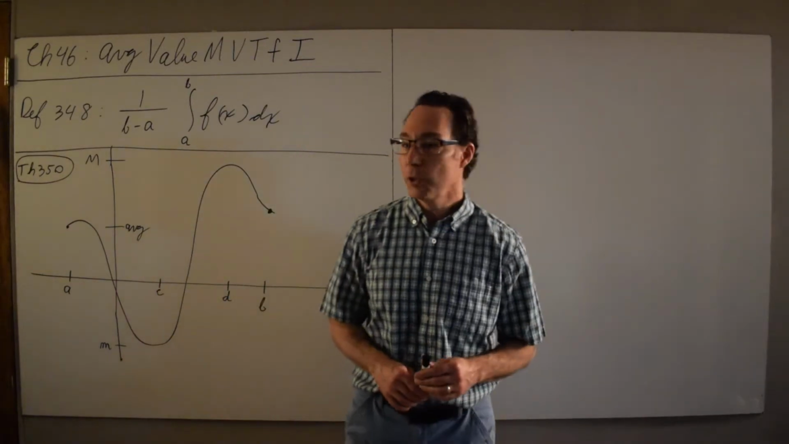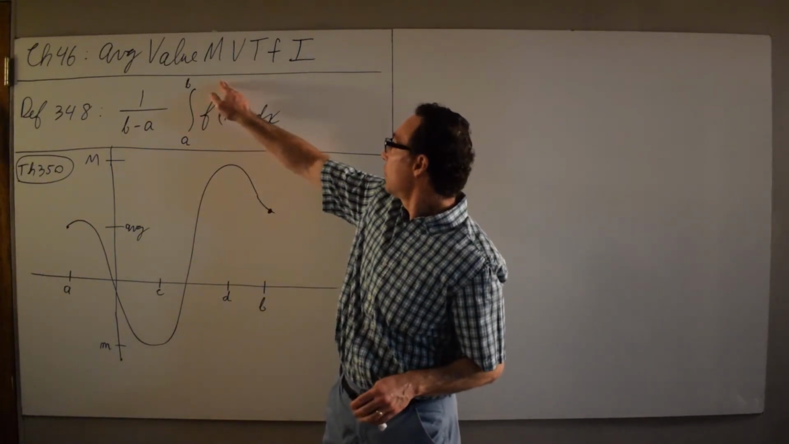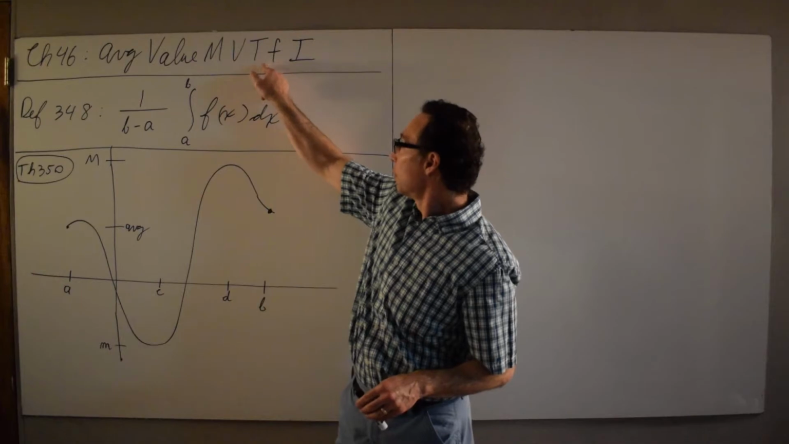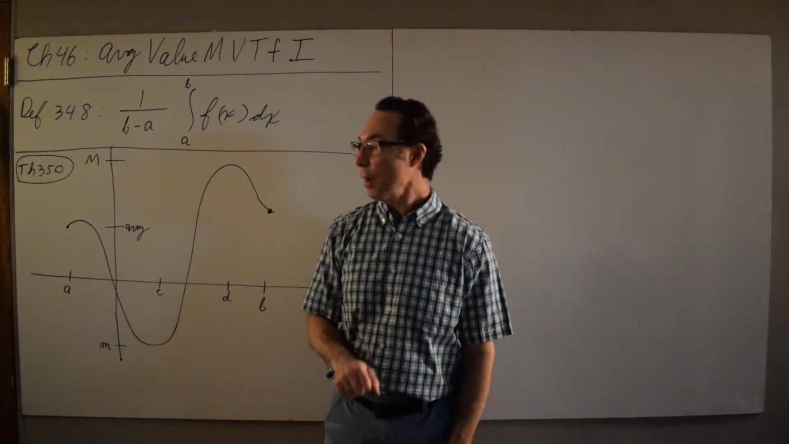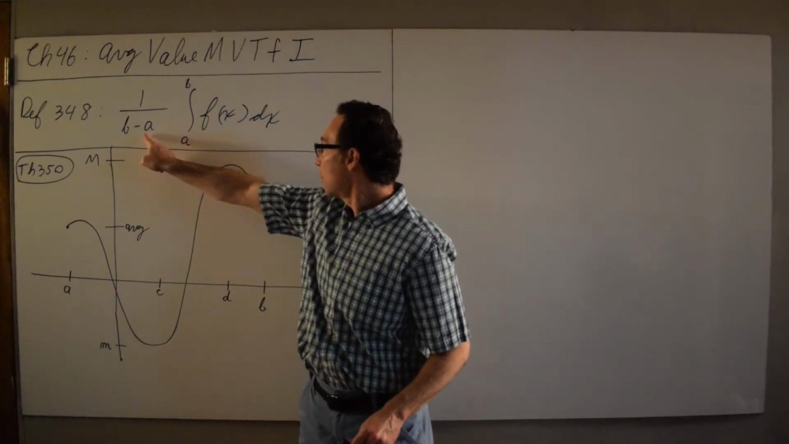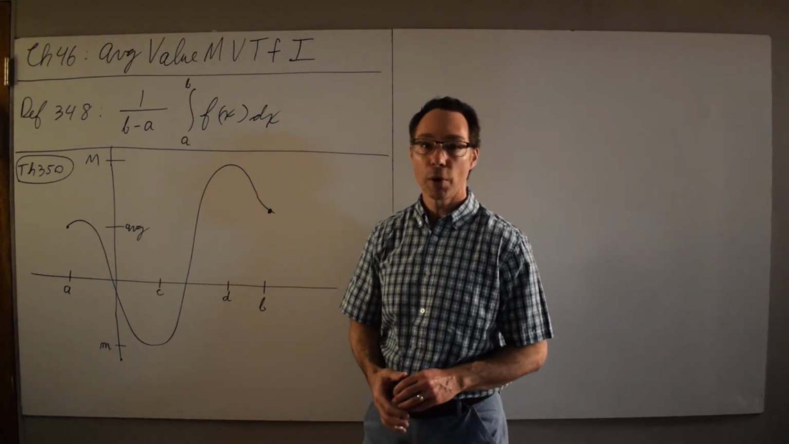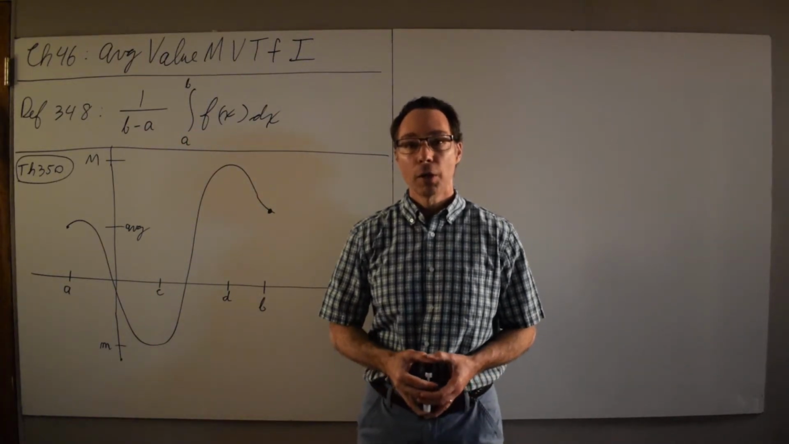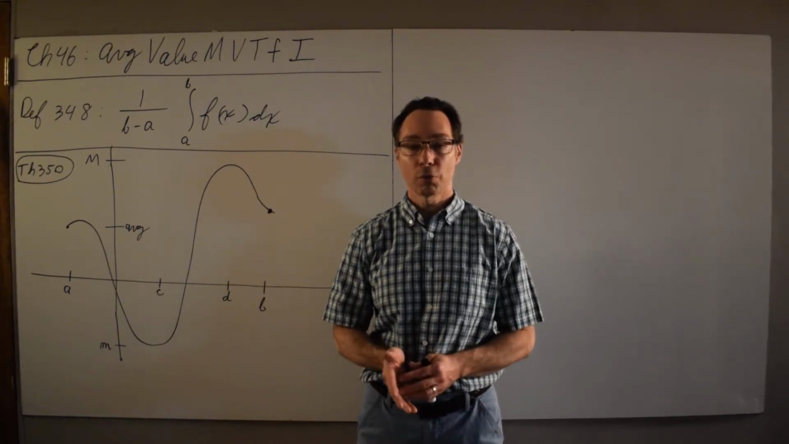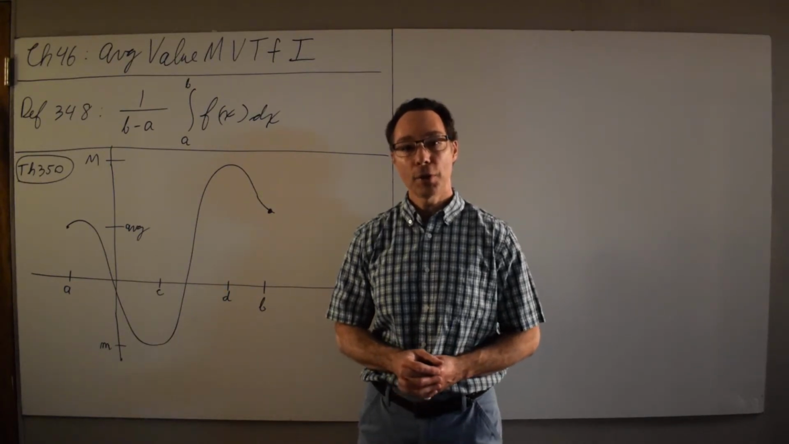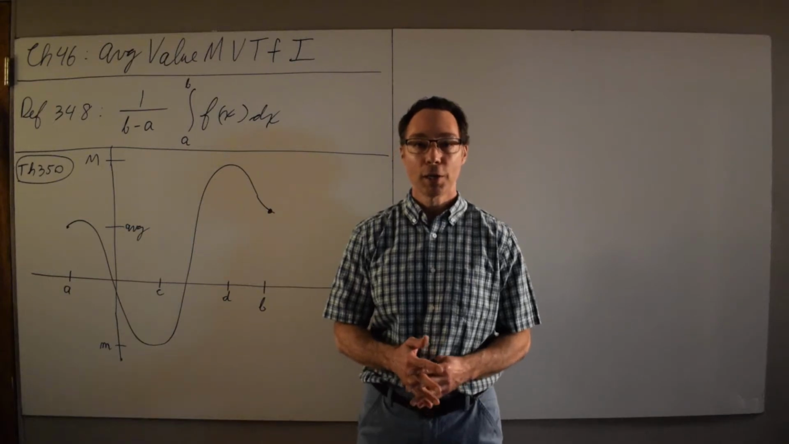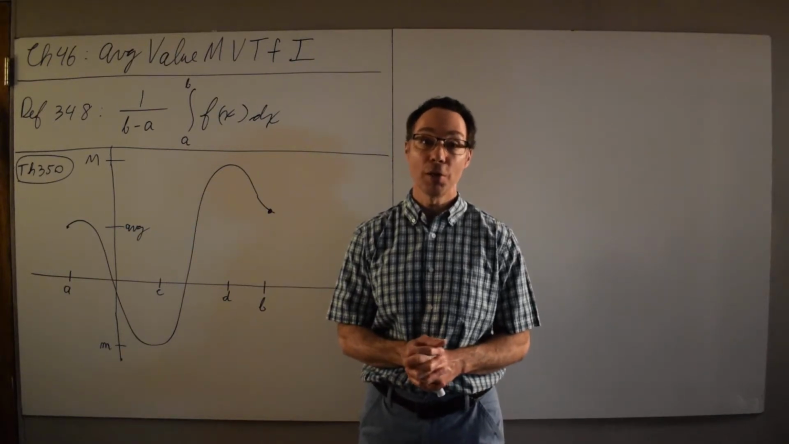This is our video on Chapter 36, the average value and the mean value theorem for integrals. So the average value is a fairly straightforward calculation. We have a continuous function on a closed interval [a, b]. Now, if you want to take the average of a list of numbers, what do you do? You add the numbers up and you divide by the number of numbers that you have.